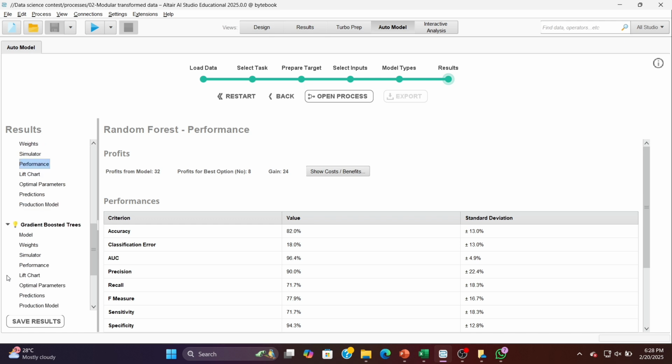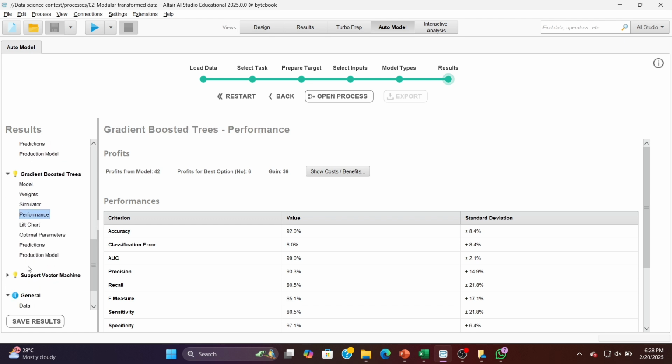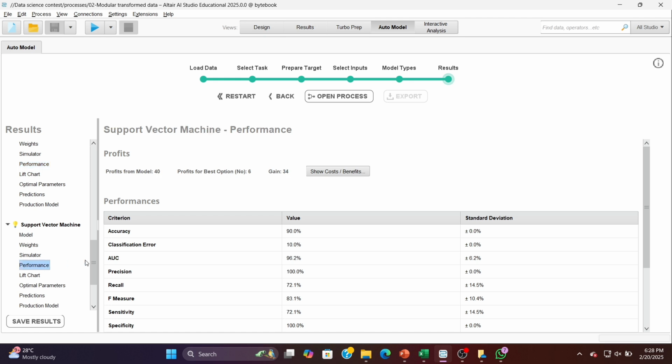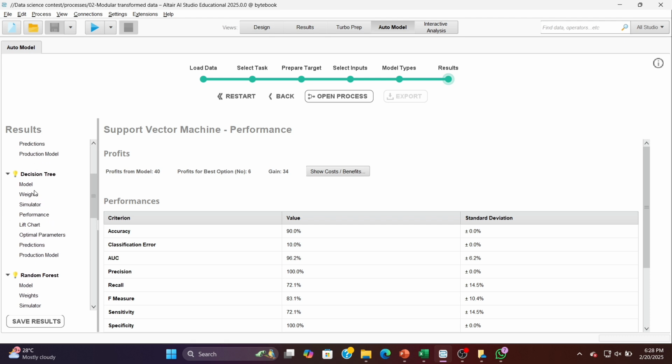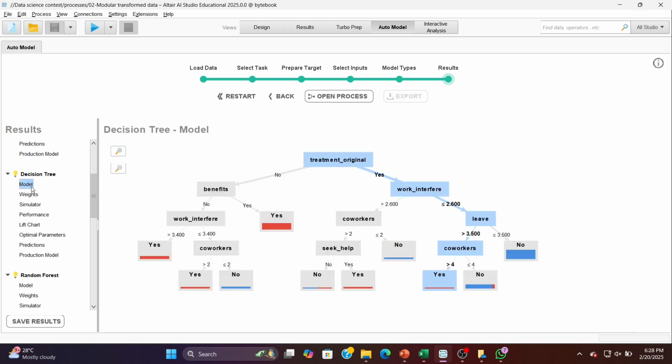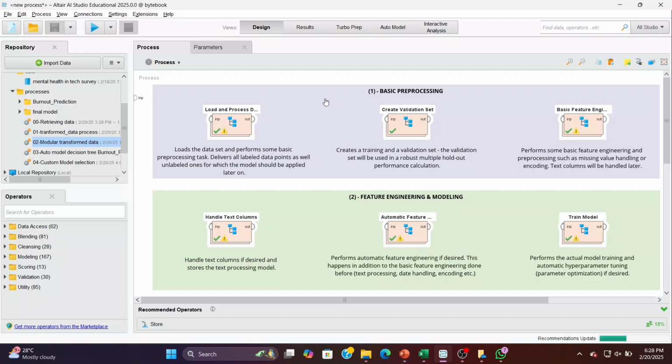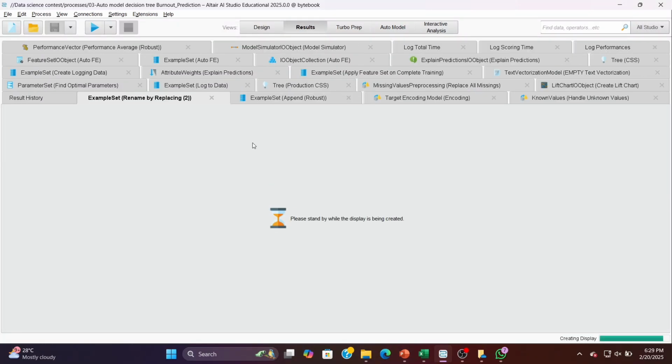However, the GBT model achieves the highest accuracy at 92%, making it the most optimal model. The SVM model also performs well, with 90% accuracy. Based on the accuracies and runtimes, I have selected the decision tree model. Now, let's save the process of the decision tree model by clicking on Open Process and run it to evaluate and see its performance, predictions, and simulator results.